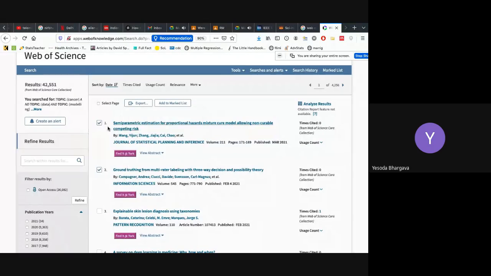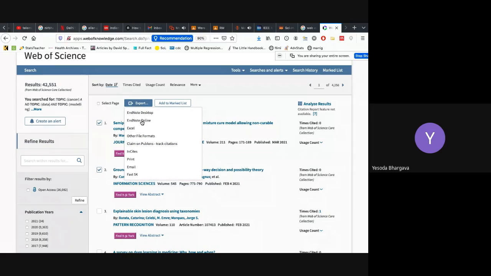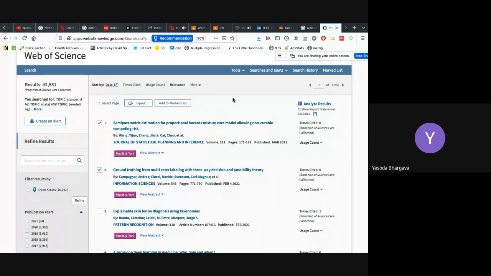So what happens is that you don't have to save this and keep it in your folders. You can just export it to EndNote, and then in EndNote it will show you a list of your papers and abstracts and everything. There you can remove the duplicates, remove the irrelevant papers, and that's how you can manage your references. Reference managing is also a very important skill which you will begin to appreciate as you go longer in this research journey, and it is especially useful when you are doing a scoping review or systematic review.